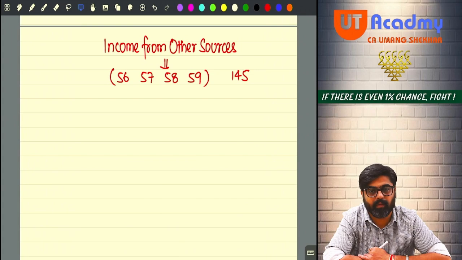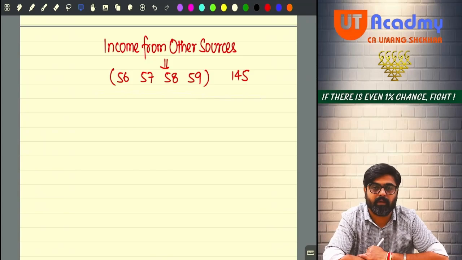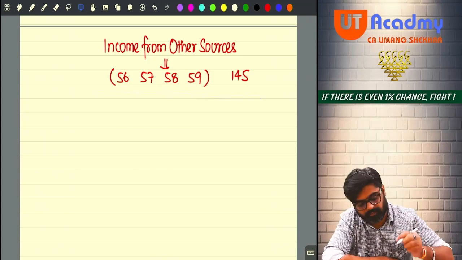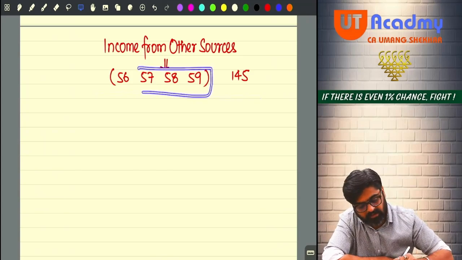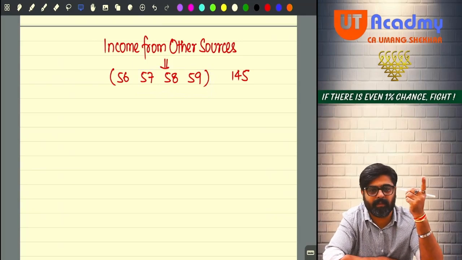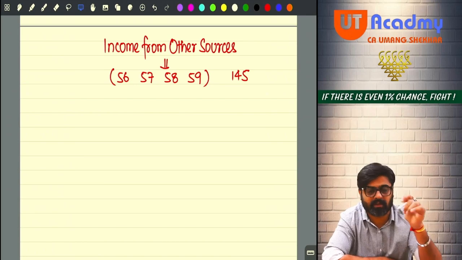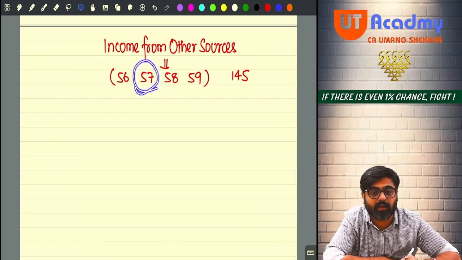Okay. So these sections are to be done. But you won't believe that these sections you already know. You have done PGBP, no? So the deductions which you claim while calculating your PGBP income, exactly the same deductions you can claim while calculating your IFOS income also. 57 over.